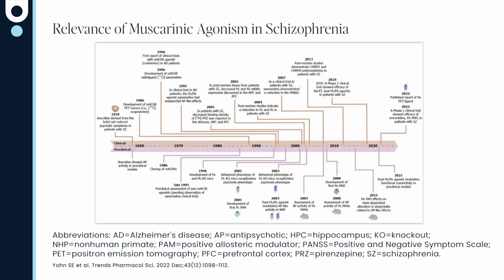In 2008, there was a very small study with xanomeline in schizophrenia. 10 patients on xanomeline, 10 patients on placebo, and both for cognition and psychosis, xanomeline, the M1/M4 agonist, was superior to placebo. But again, the side effects were such a limiting factor. It took a while until there was the idea to actually isolate the central efficacy of xanomeline by adding a peripherally restricted anticholinergic, trospium, to xanomeline, creating the xanomeline-trospium combination.